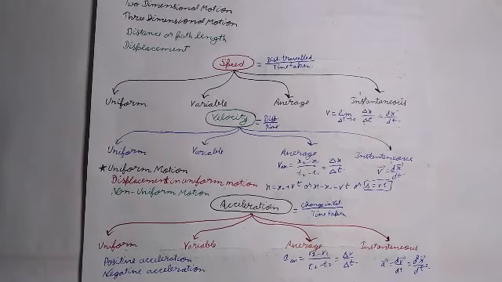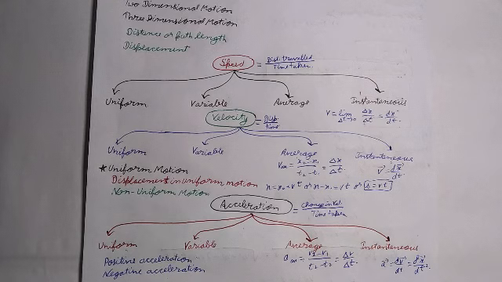Now, positive acceleration. If the velocity of an object increases with time, its acceleration is positive. Negative acceleration. If the velocity of an object decreases with time, its acceleration is negative. The negative acceleration is also called retardation or deceleration.